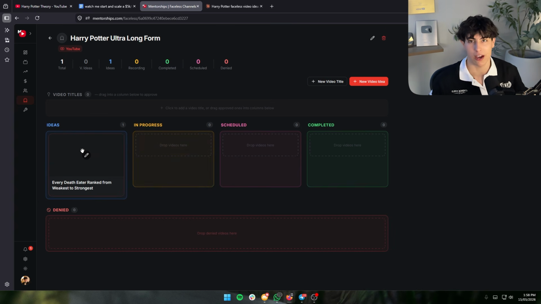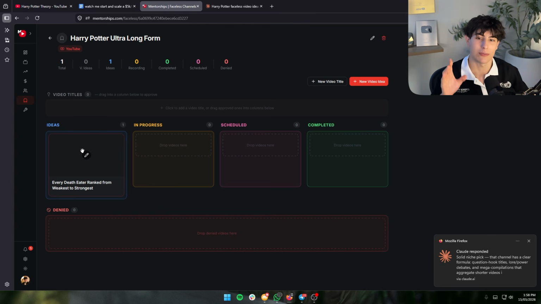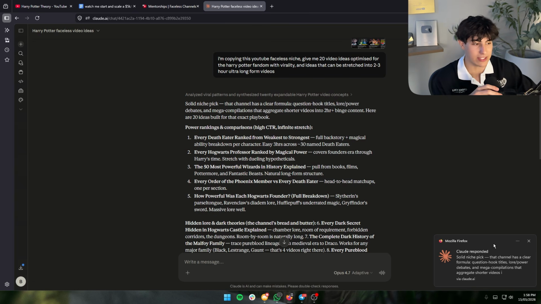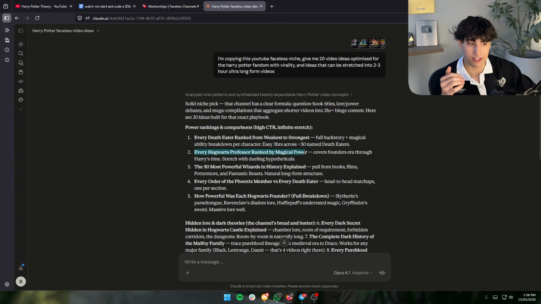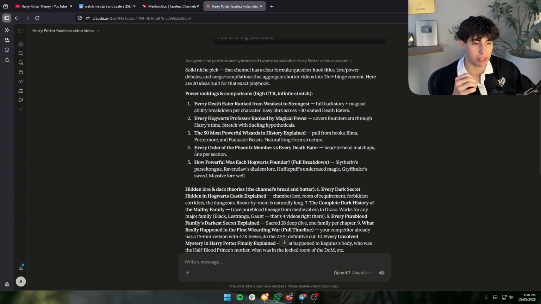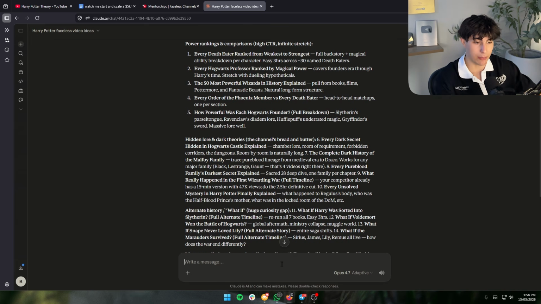Now, again, I literally vibe coded this software with AI. I'm just using it for my own personal use, and you'll see exactly why I'm using it in a second. So here we go. It's given us a ton of ideas. Every Death Eater ranked from weakest to strongest. Every Hogwarts professor ranked by magical power. The 50 most powerful wizards in history explained. Every Order of the Phoenix member versus every Death Eater. Very, very good idea. I'm going to say give me 20 ideas in that same style.